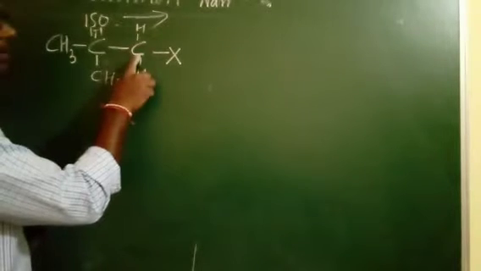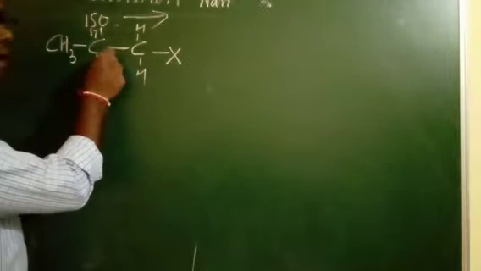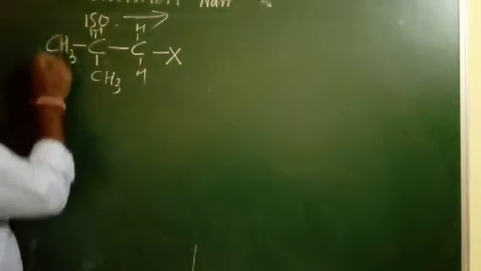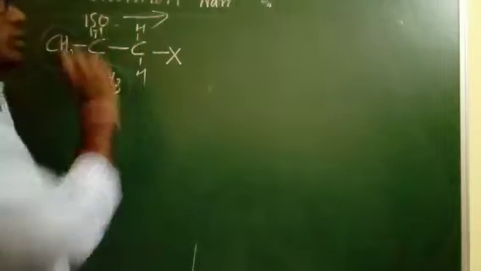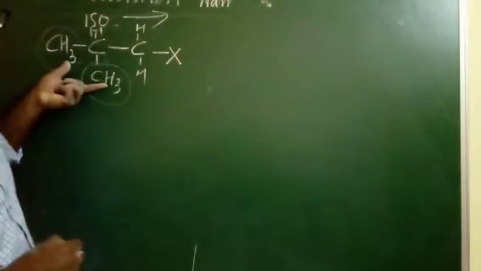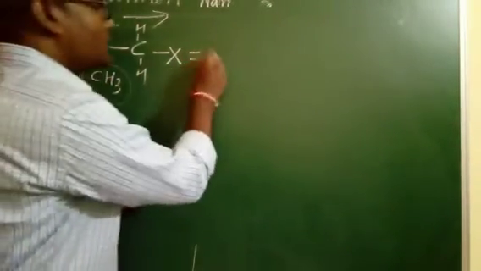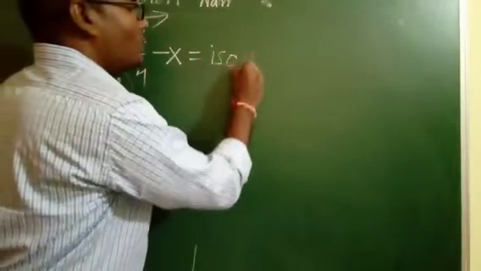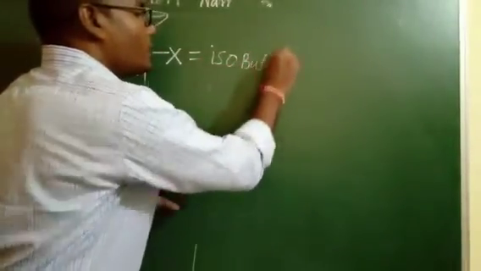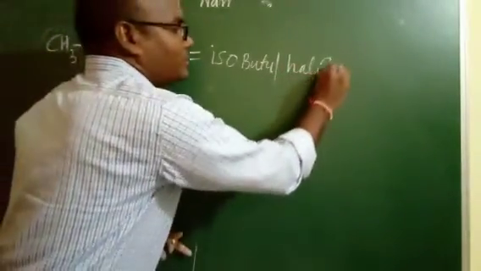The halogen atom is attached to the carbon; this is the last carbon, this is the last second carbon atom. So the last second carbon contains two CH3 groups. That is what we call iso. How to name this compound? We have to know that the last second carbon contains two CH3 groups. Then afterwards count the total number of carbon, 1, 2, 3, 4. That's why it is called isobutyl halide.